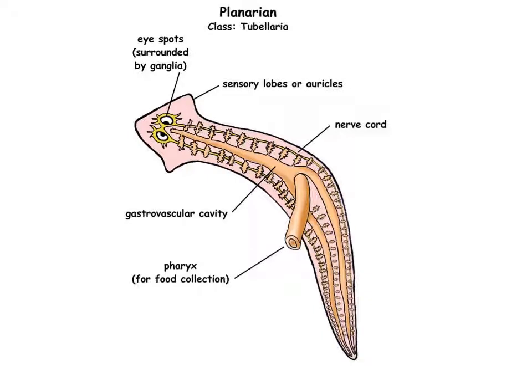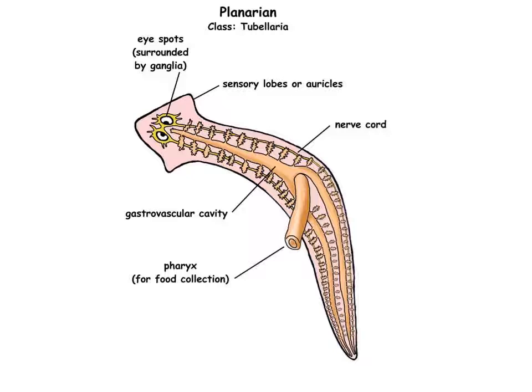And let's see the planarians. They belong to class Turbellaria. Here you can see important stuff you have to know for the exam. The eye spots. These are free-living creatures living in waters, mainly freshwater. It has ear-like structures on the head also, which are called sensory lobes or auricles.